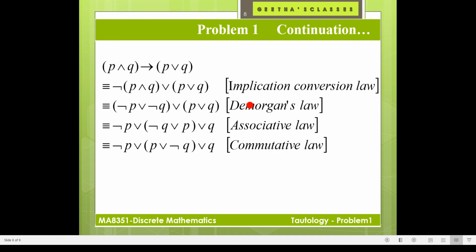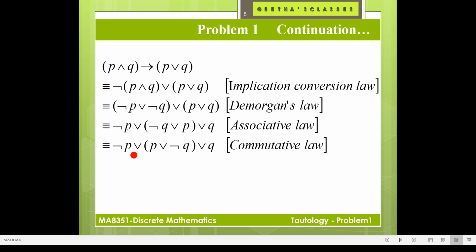So you have to write the laws in the brackets. Okay. So here not P or not Q, we are changing the brackets in between, not Q or P. So this is associative law. Again, not P or, here you reverse the values. Here not Q or P can be written as P or not Q. That is commutative law. A star B equal to B star A. A or B equal to B or A. That is commutative law. So we are applying commutative law here.